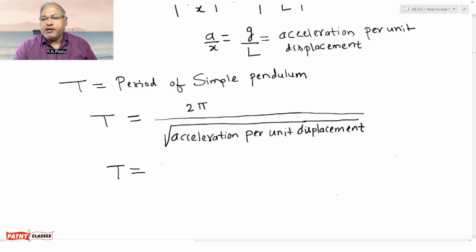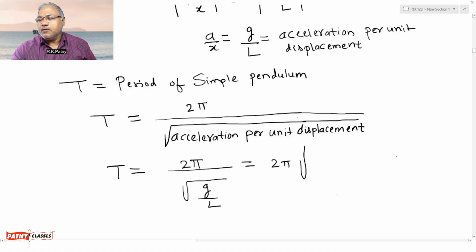Therefore, T equals 2 pi divided by square root of g upon L. This can be written as 2 pi multiplied by square root of L upon g. So this gives the expression for period of simple pendulum.